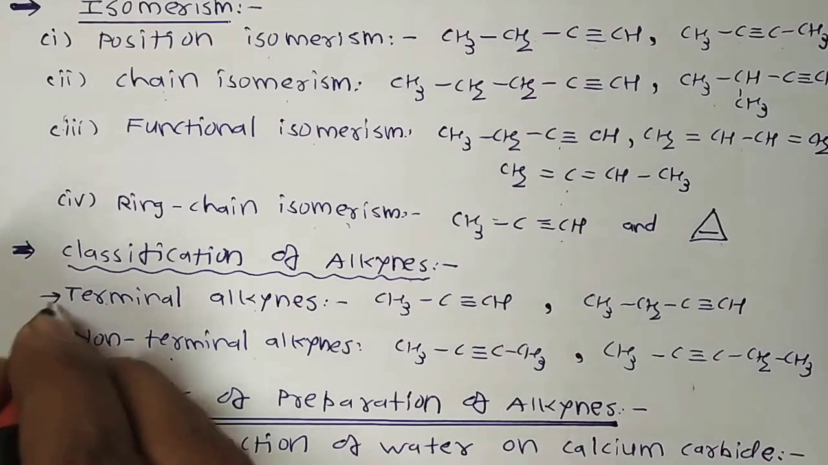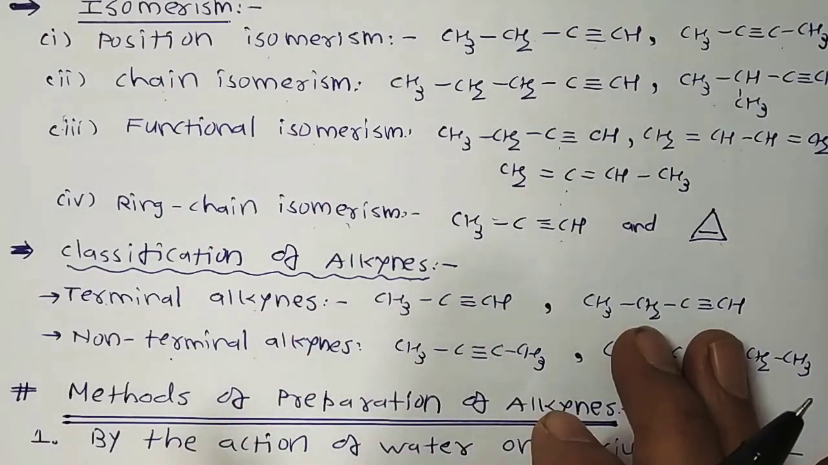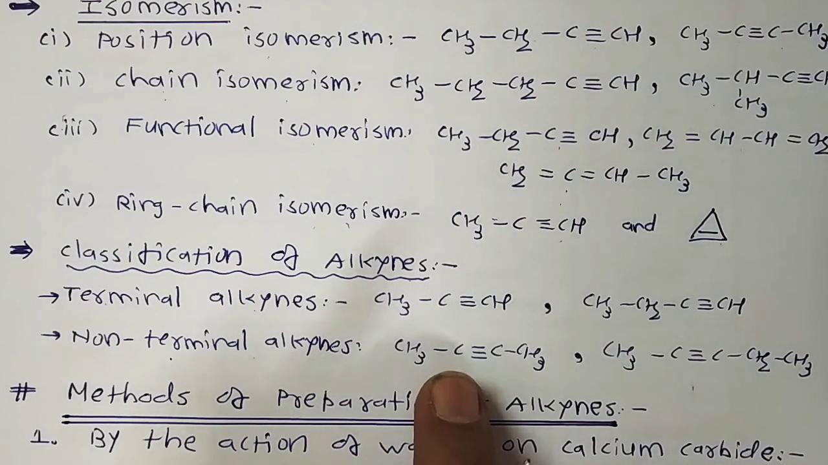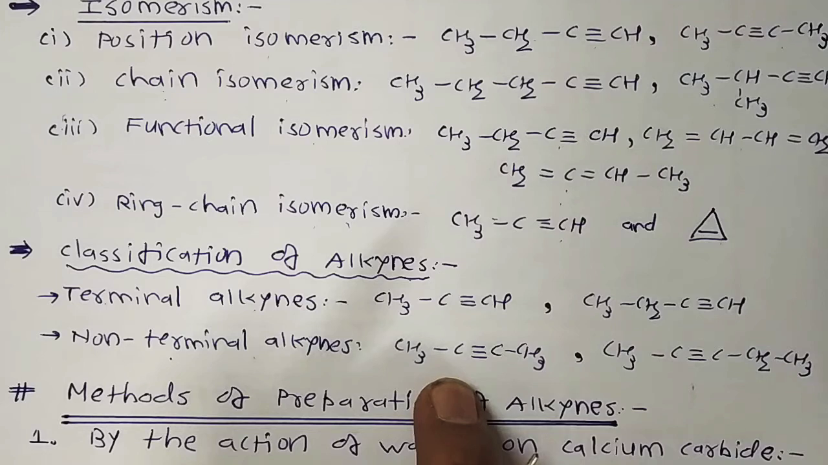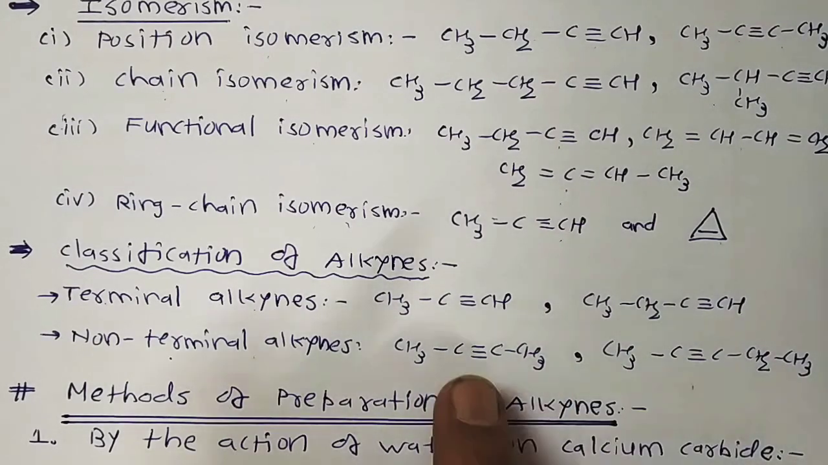Simple way. Once again, for example, prop-1-yne and but-1-yne have the triple bond at the terminal position, while this one is within the chain. Numbering 1 2 3 4, it's but-2-yne, and 1 2 3 4 5, it's pent-2-yne, so the triple bond is not located at a terminal position. So alkynes are classified as terminal alkynes and non-terminal alkynes.